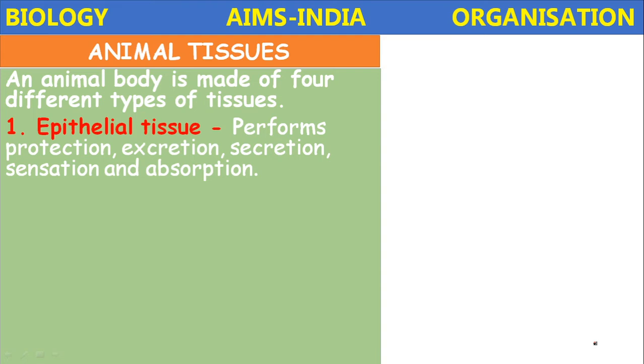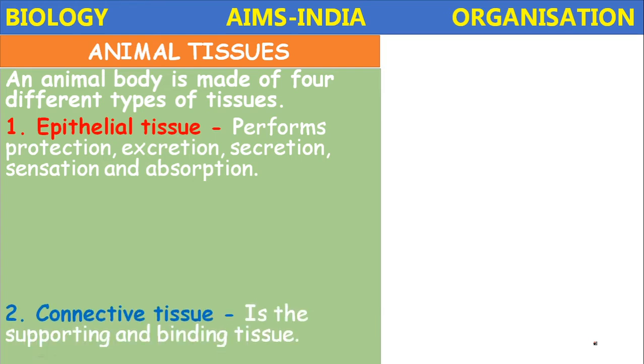That's why the epithelial tissue is considered the fundamental tissue in animals. Almost all parts of the body of animals are composed of epithelial tissue. Almost all functions of the body involve some type of epithelial tissue. That's why it is called a fundamental tissue in animals.